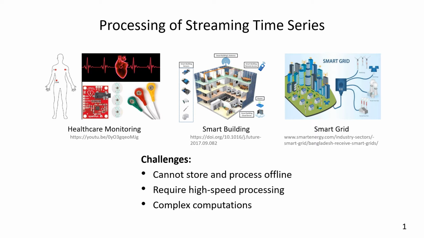It's challenging to process the streaming time series. As a huge amount of data arrive in real time, we cannot store and process the data offline. Also, the processing speed has to be very fast, as the data is generated at a very high rate. Moreover, the processing may involve complex computations.